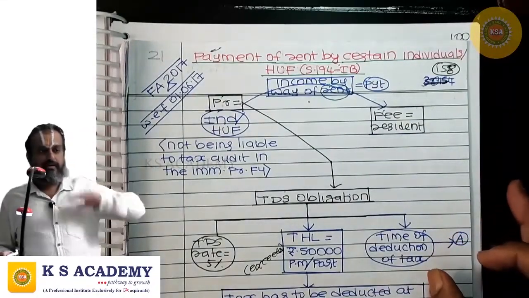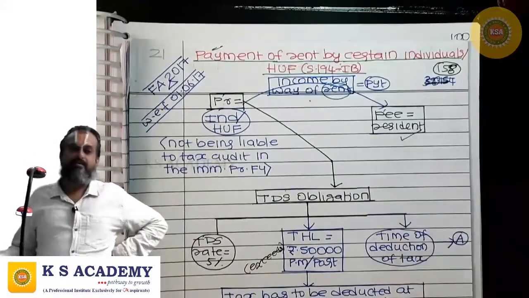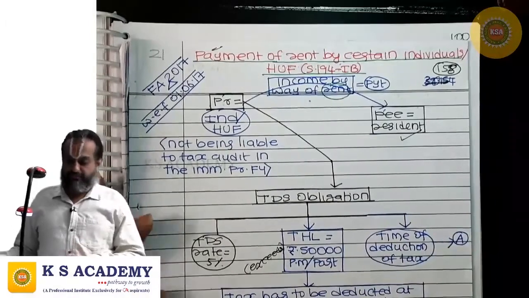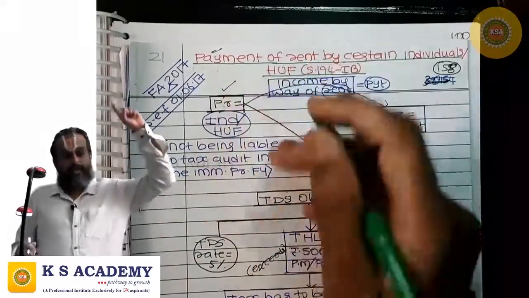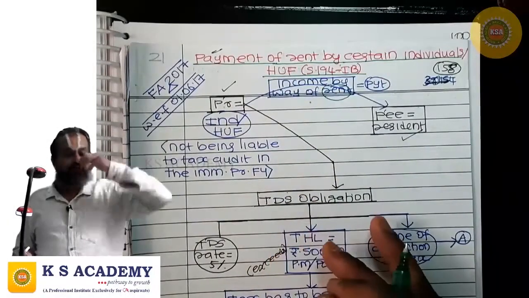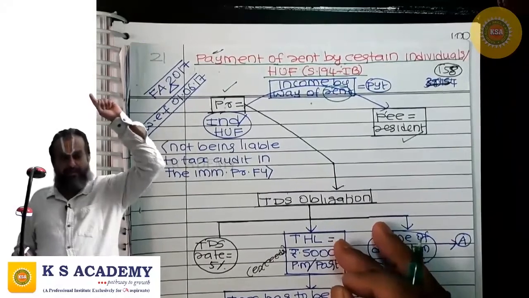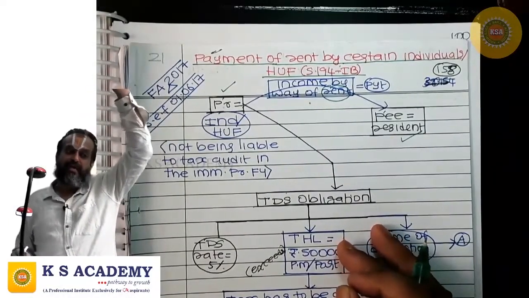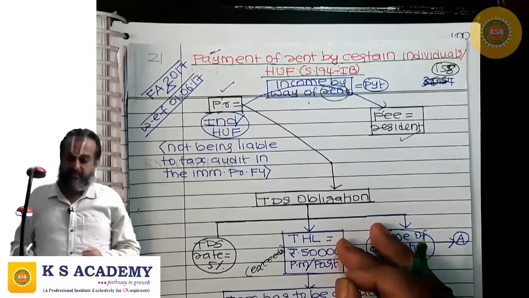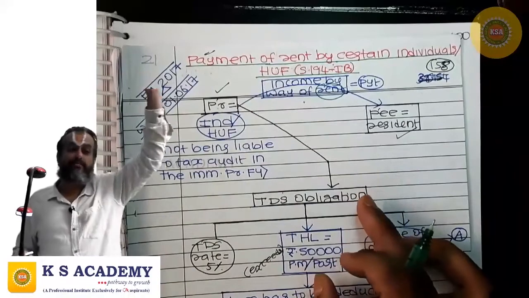194I also covers rent, here also rent, but there is a difference. Here also the payee is resident, there also the payee is resident. There, if the payer is an individual or HUF, such individual should have been liable to tax audit in the immediately preceding financial year. Then only that payer has TDS obligation. There the payer can be anybody, other than an individual or HUF also.